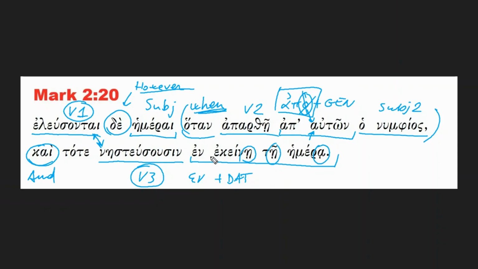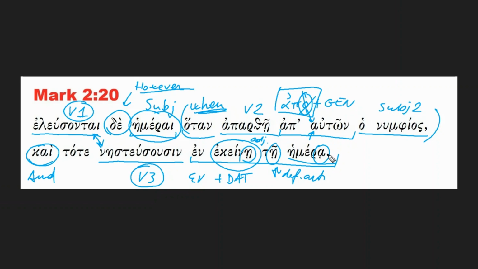These are all datives, all in the same case, where the object of the prepositional phrase is hemera, te is the definite article, and ekeine is just an adjective, a demonstrative adjective in this case, that is all connected to the same word, which is hemera, which, by the way, is the same noun we see here, hemerai. This is in the nominative plural. This is in the dative singular.